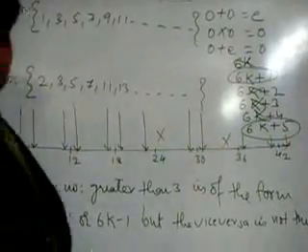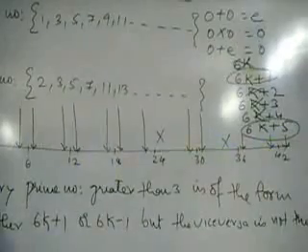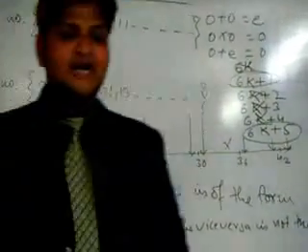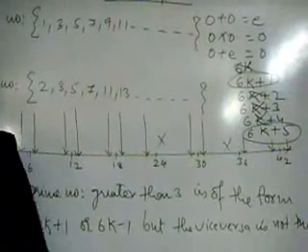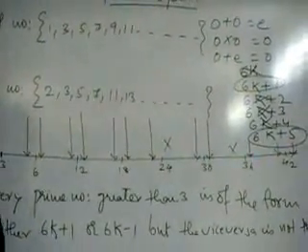A very strong point on the same lines can be: if that is the case, why do we express any prime number in the form 6k plus 1 or 6k plus 5? No, it is not necessary. You can also say that any prime number which is greater than 3